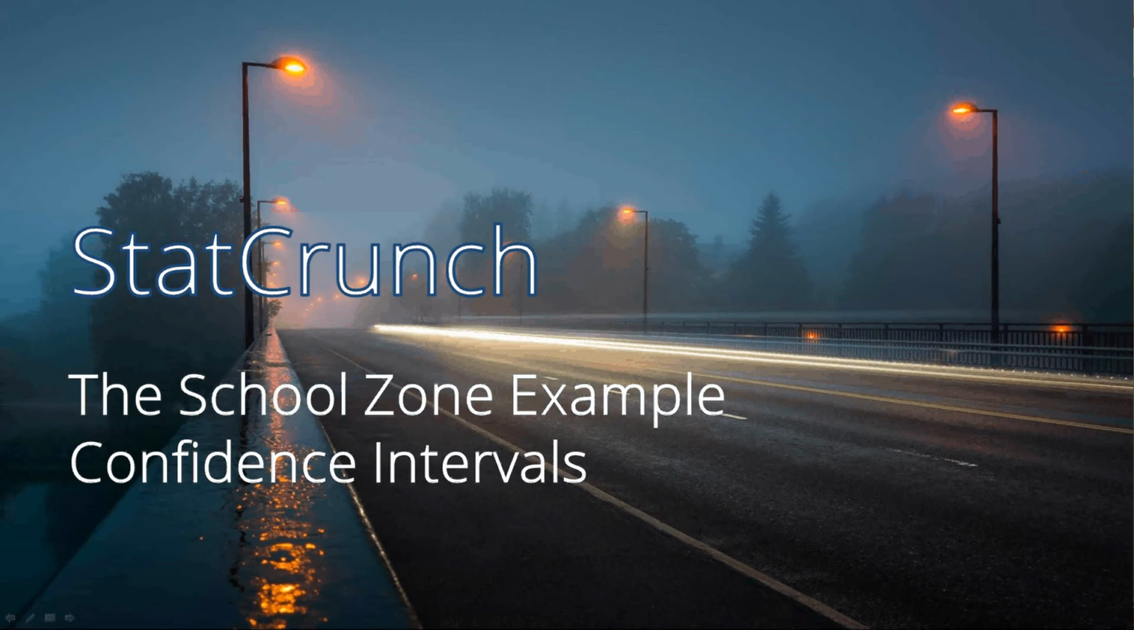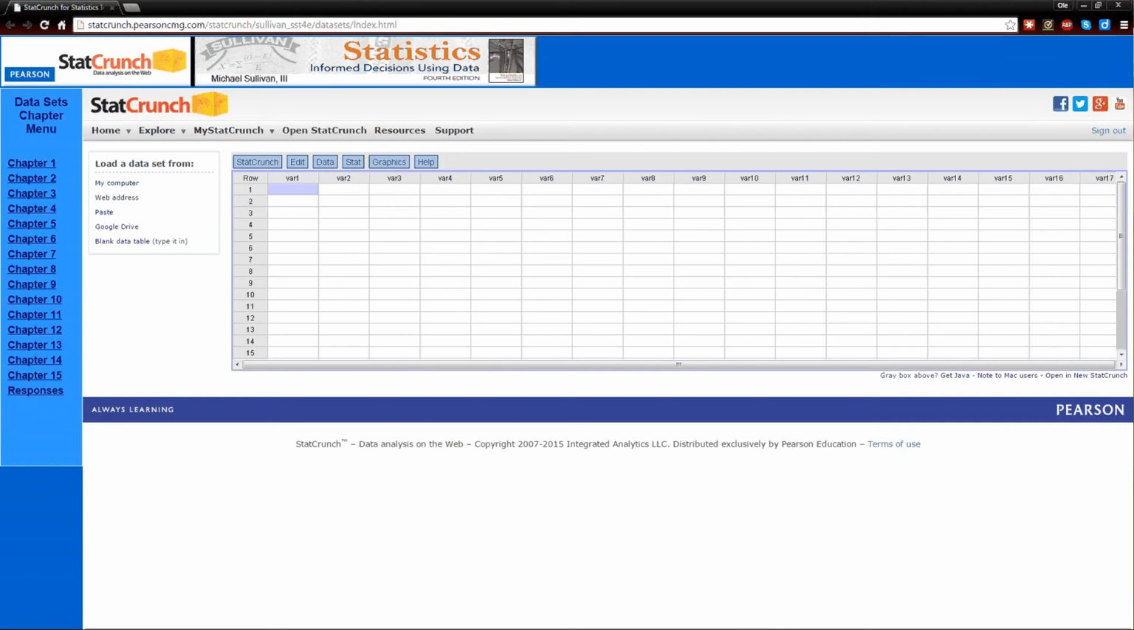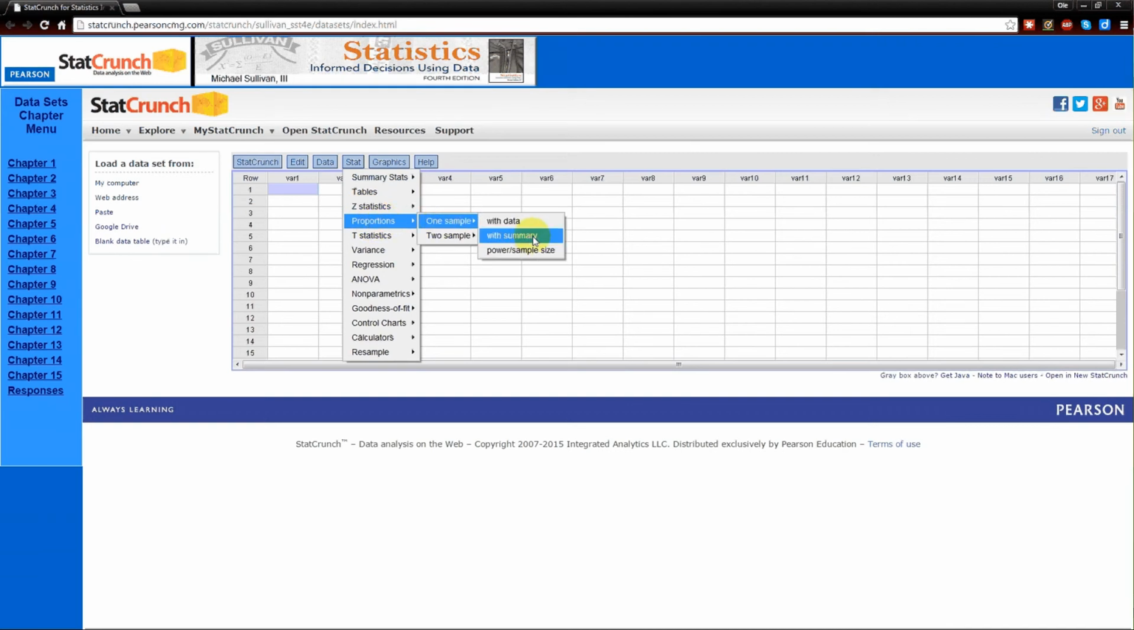Basically, you click on the stat menu, find proportions, one sample, and then with summary, because we're using summary statistics on this. And so let's go into StatCrunch and do exactly that. I'm looking at step 1 from the discussion and the totals. So going into Stat, Proportions, one sample, with summary.